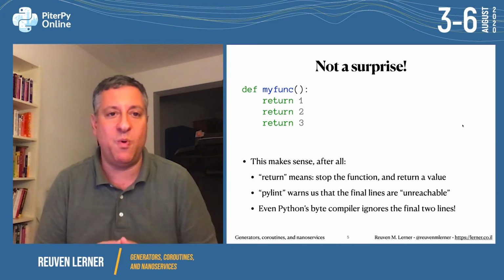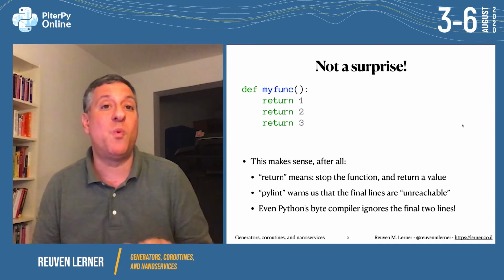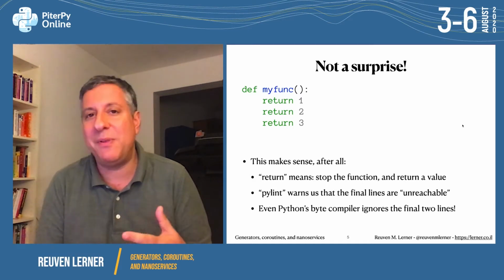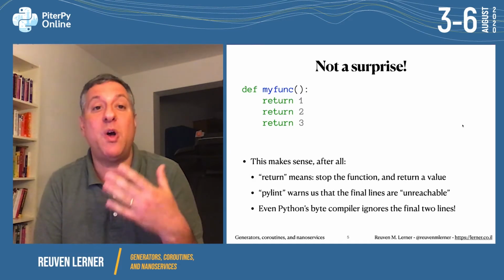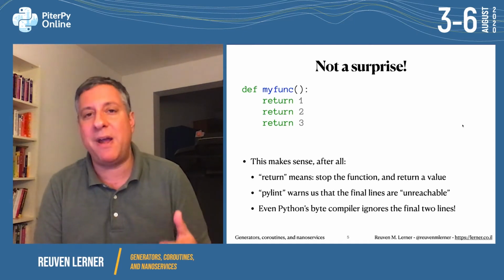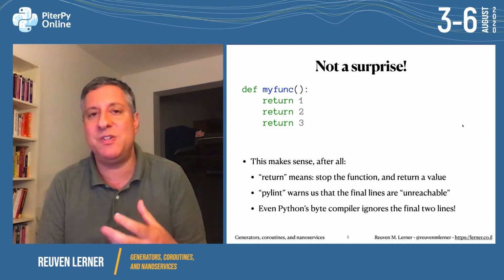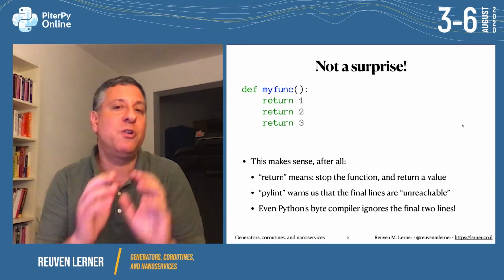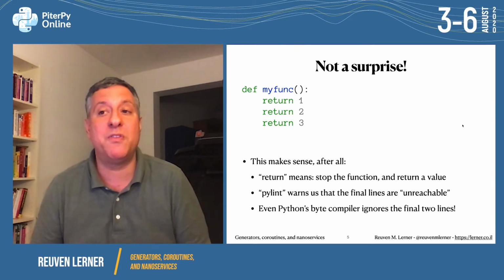And here we're going to return 1. PyLint even warns us, hey, those final 2 lines are unreachable. You're not going to be able to get to them. There's no if there. It's always going to return 1 and then return 2 and then return 3. And even Python's byte compiler, which traditionally does not do a lot of sophisticated analysis of the code, it just takes our code, turns it into bytecodes, it also ignores the final 2 lines.